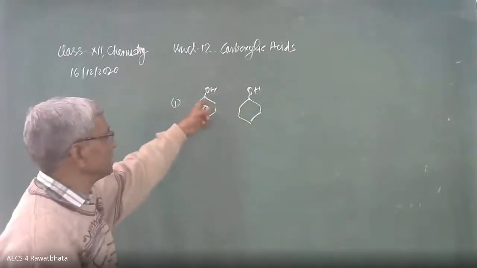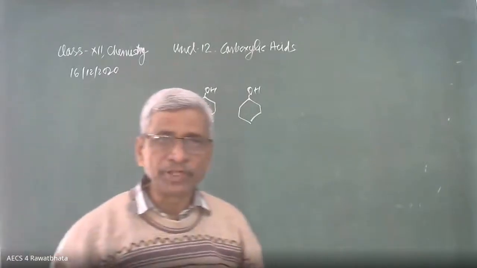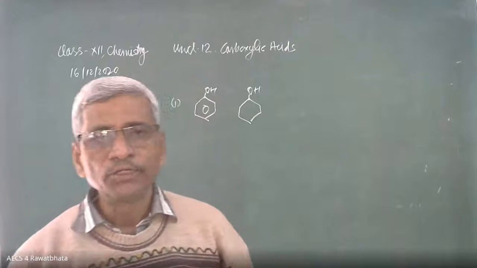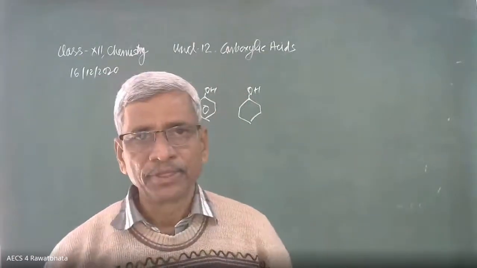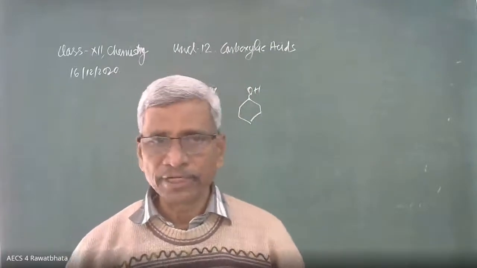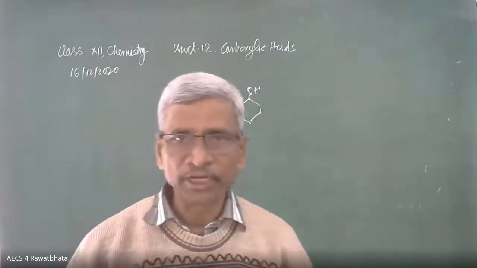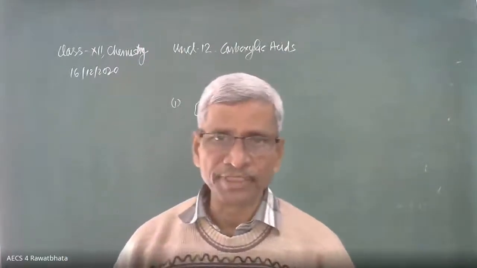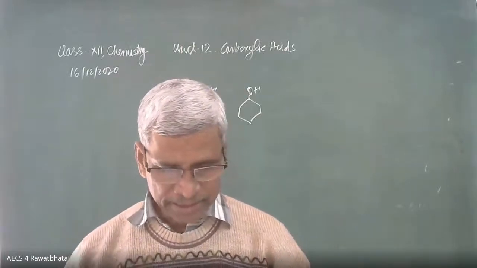So phenol gives the ferric chloride test. In the exam you can write that phenol combines with neutral ferric chloride to give a violet colored solution, whereas cyclohexanol does not. A reaction is not required, you can write in words, that is enough. Or if you have the time, you can write the reaction also. An iron complex is obtained. This is the first pair.